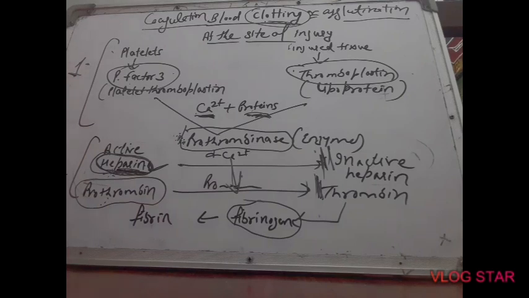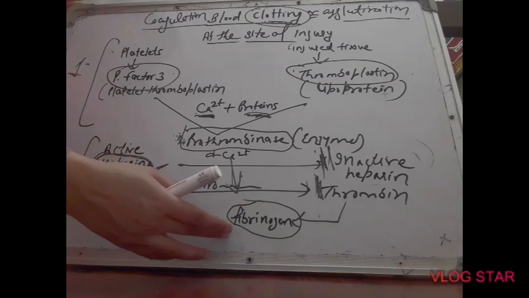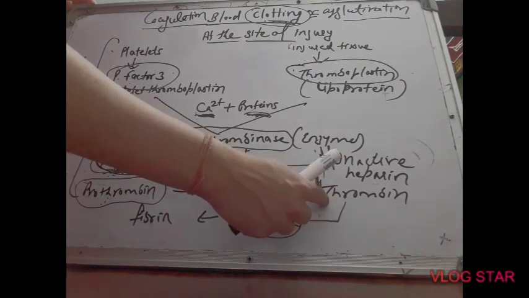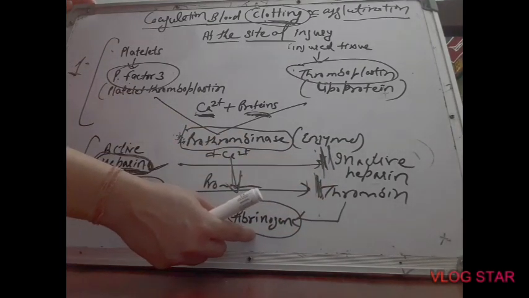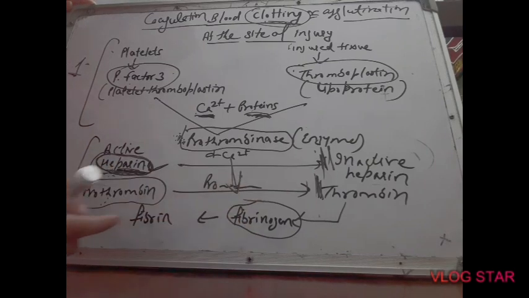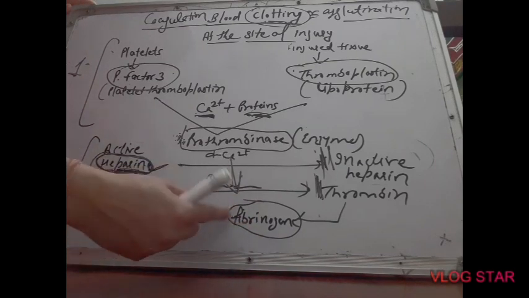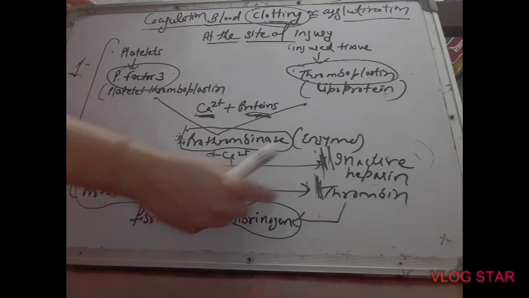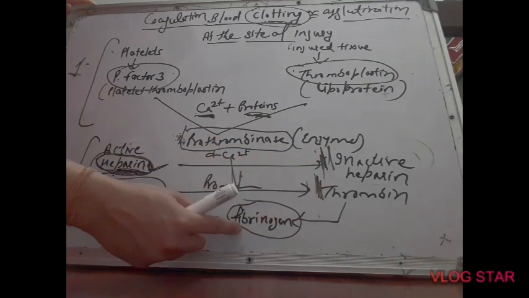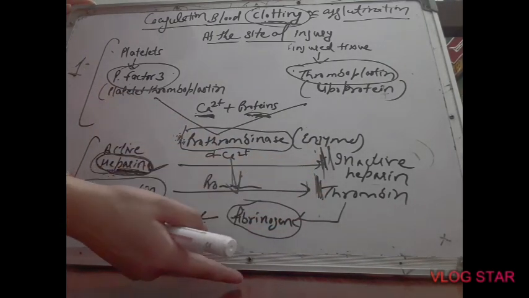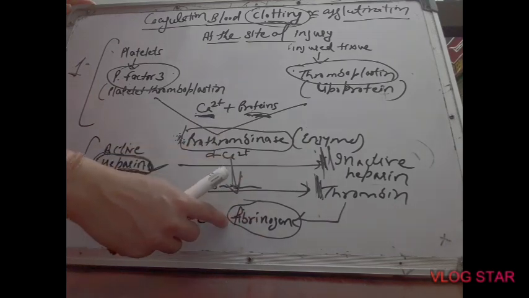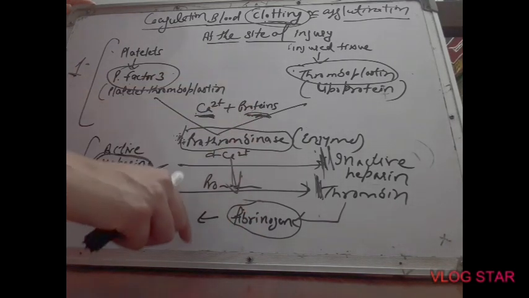What is fibrinogen? Fibrinogen is a protein found in our blood plasma. Thrombin first causes depolymerization of fibrinogen. Fibrinogen is a polymer, so thrombin breaks it into its monomers. Then it causes their polymerization again.